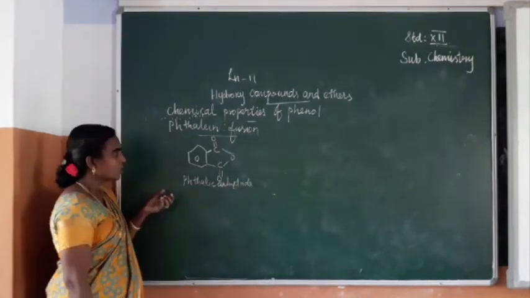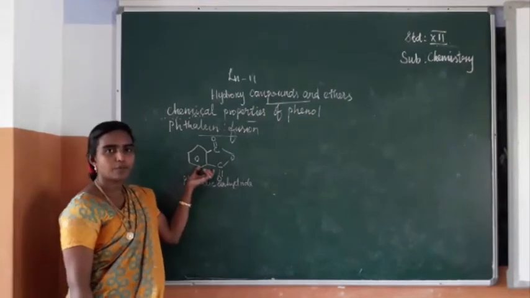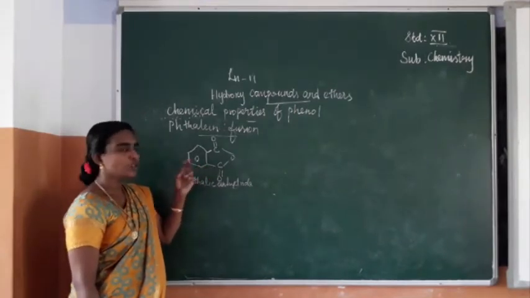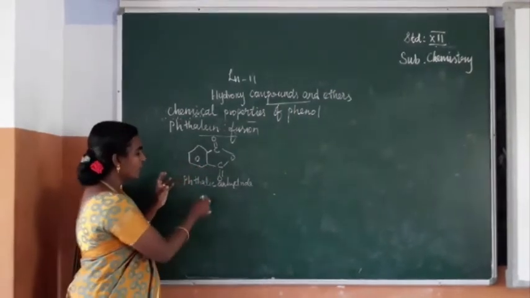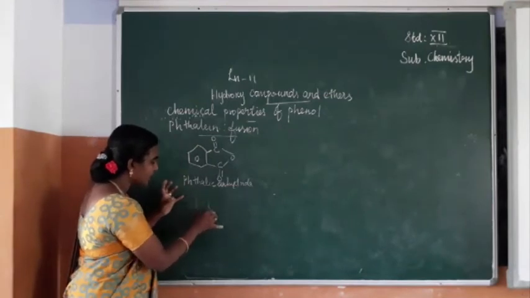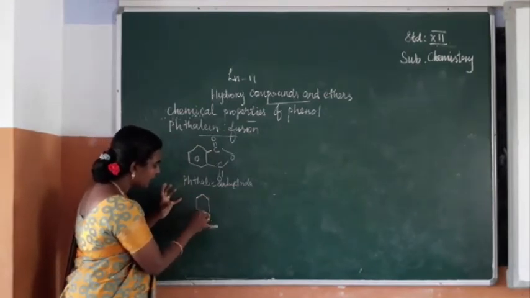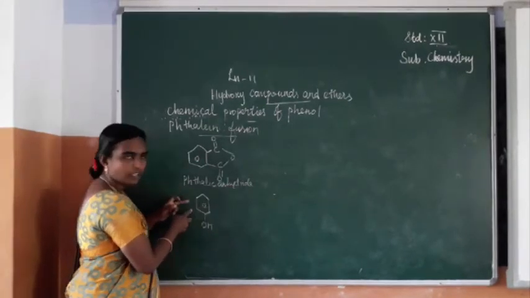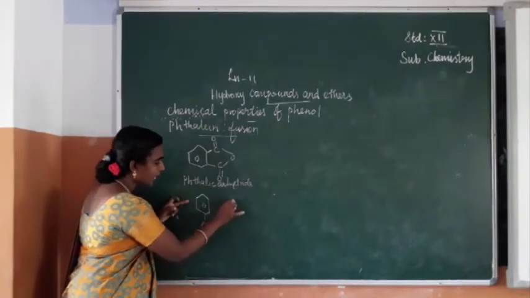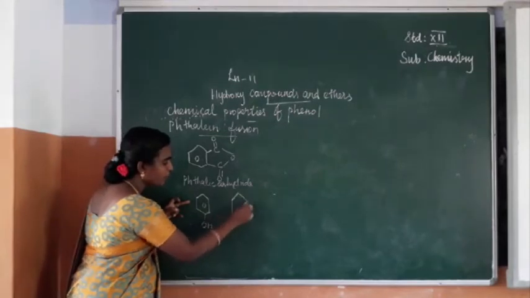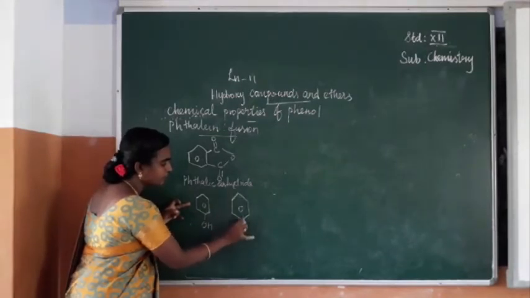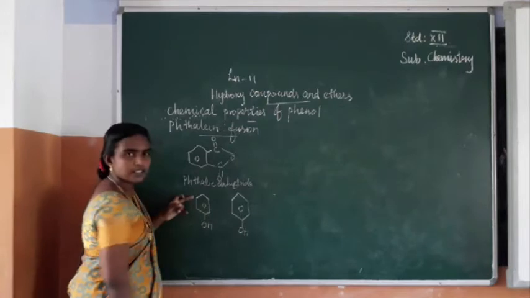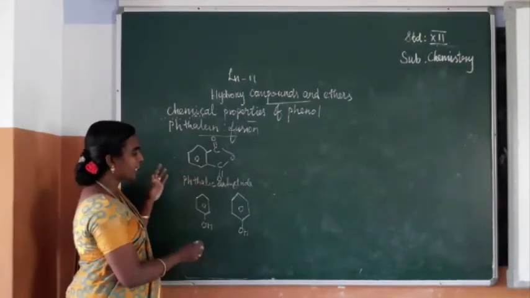So clear? So with this anhydride, I am going to add 2 molecules of phenol. Phenol we can write the structure like this. Here I have written 1 molecule and here I am going to write 1 more molecule of phenol. So this is the way of writing.